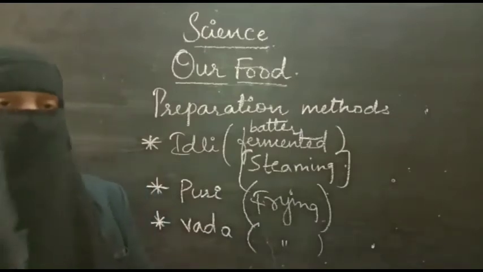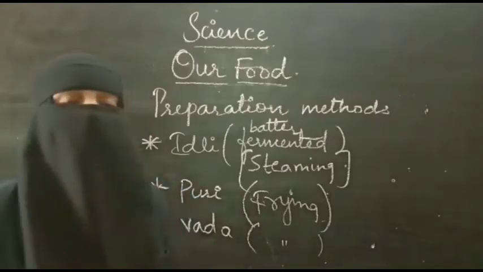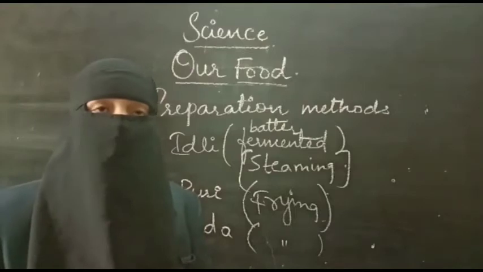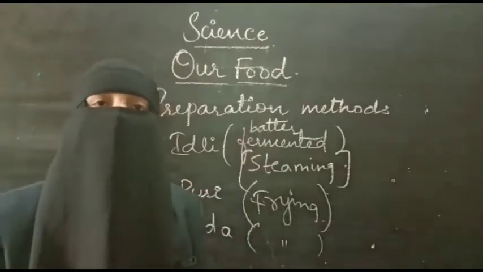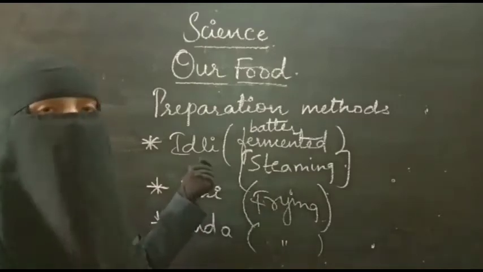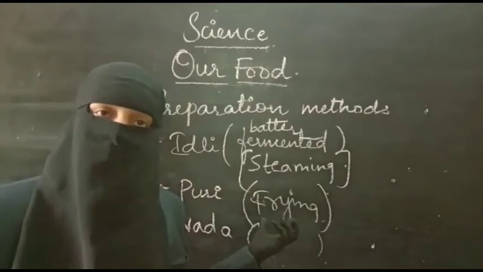In the same way, roasting is done for chicken and peanuts. Boiling is done for eggs and potatoes. Even rice is prepared by boiling. So the preparation method is also important to get the taste. For example, instead of steaming, if we fry the idlis, do you think the idli will be tasty? No, it won't be tasty.